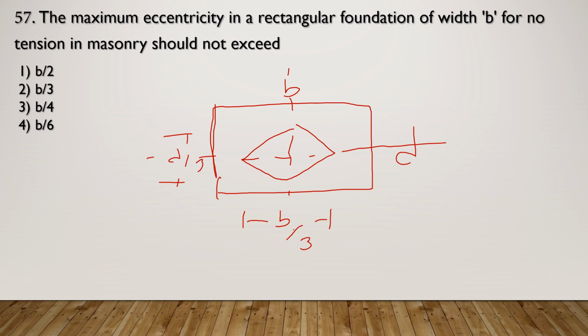Now it means that the maximum eccentricity which can happen is half the width of this diagonal or half the length of the diagonal, which is B by 6. So B by 6 is the maximum eccentricity up to which the compressive load can be applied and no tension will happen. So the correct option is option number 4.